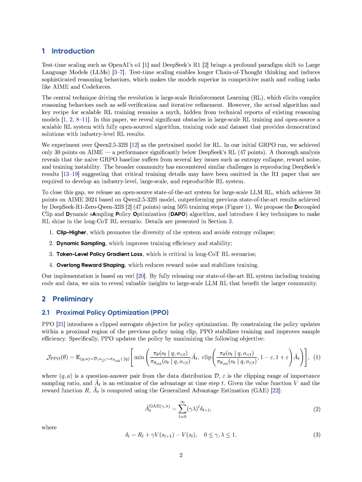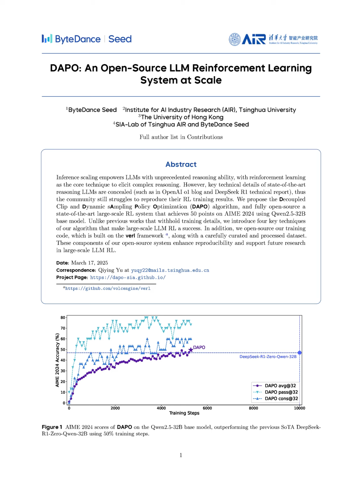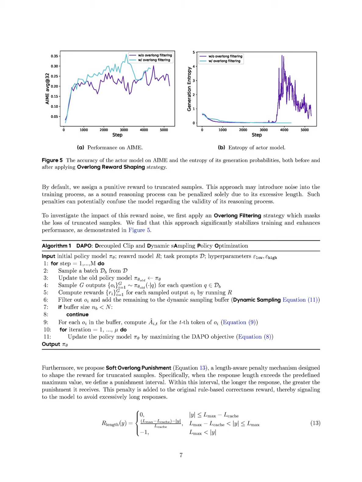The authors identified several specific obstacles in large-scale RL training, including entropy collapse, reward noise, and training instability. Entropy collapse leads to limited exploration, resulting in a deterministic policy that hinders the model's ability to generate diverse outputs. Reward noise, particularly from improperly shaped rewards for truncated samples, can confuse the model about the validity of its reasoning